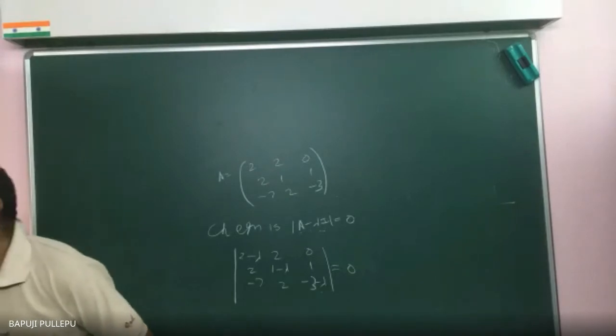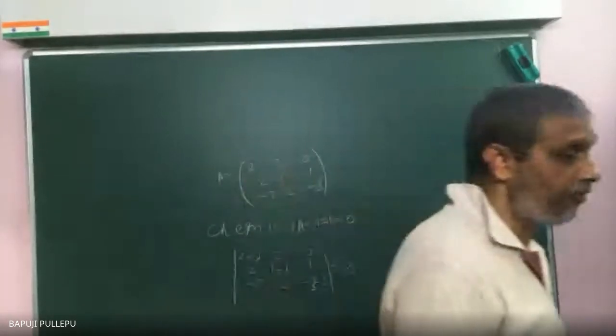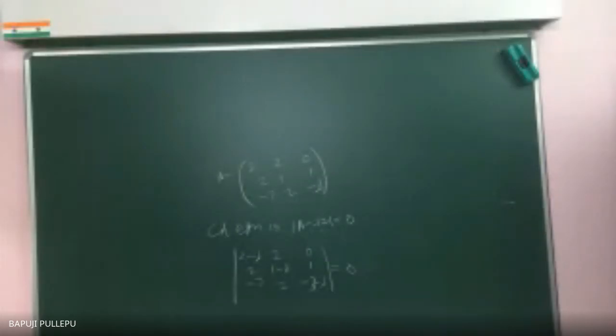Tell me what the answer is. Sir, you want the cubic equation, right? Lambda cube minus 3 lambda plus 2, 14 lambda. Hey, 14 is wrong. Lambda cube plus lambda square, wrong.